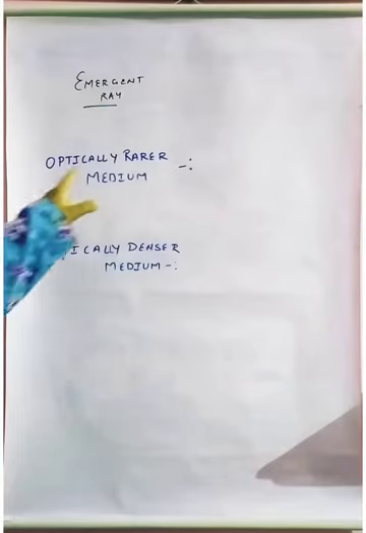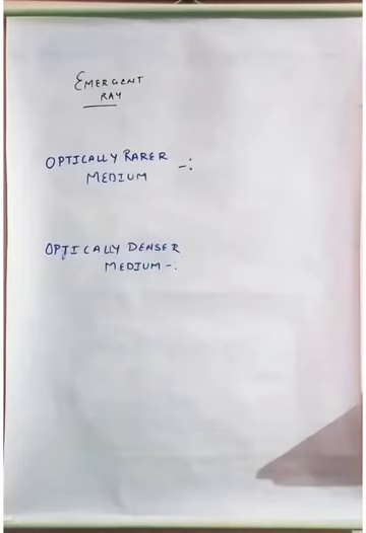Now understand what is optically rarer and optically denser medium. For our understanding, that concept is totally fine, no problem in it. But what is an optically rarer medium? When the light travels from one medium to another medium, the medium where the light travels faster compared to the other medium is called the optically rarer medium.